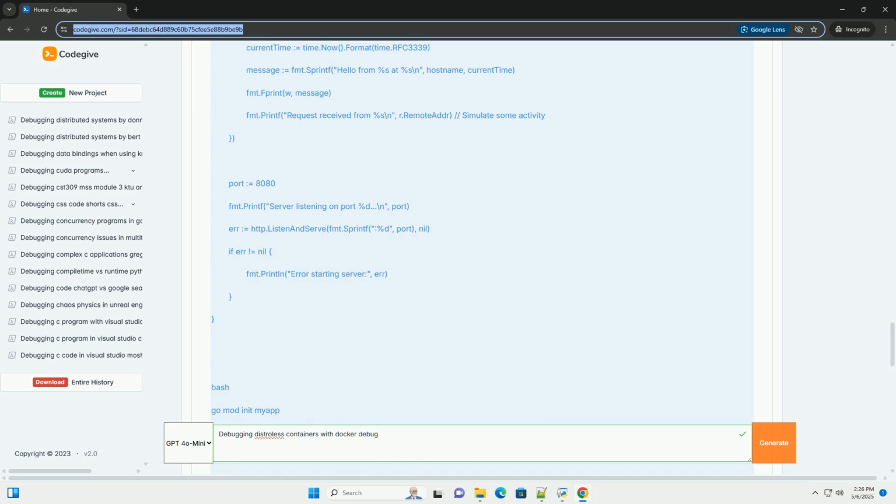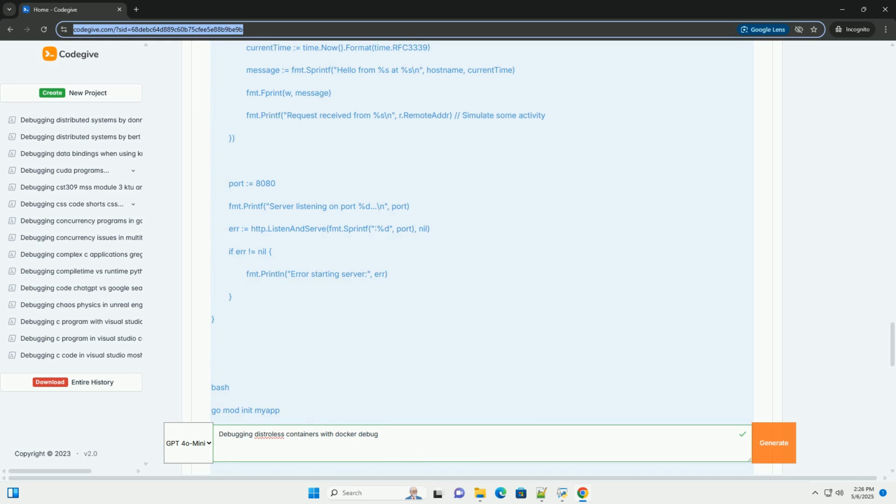Debug image security: the debug image should be carefully chosen and regularly updated to prevent vulnerabilities. Use official images from trusted sources whenever possible. Cleanup: always remove the debug container after you're finished debugging to minimize the attack surface. Docker Debug should handle this automatically, but it's good practice to verify.